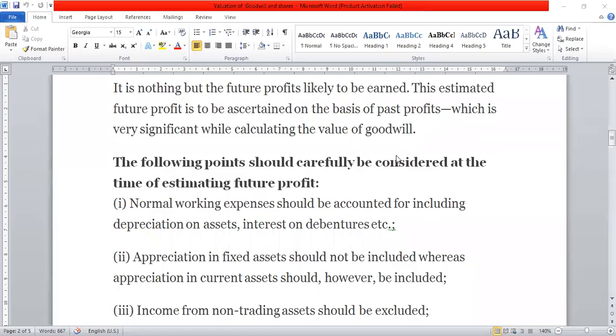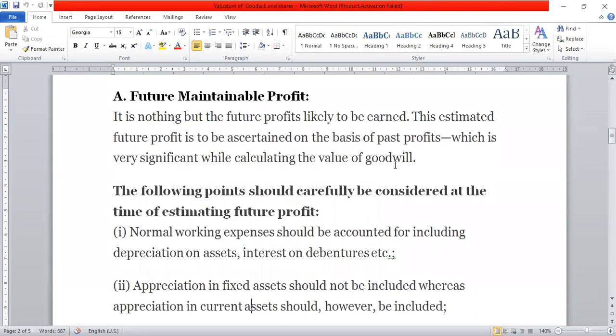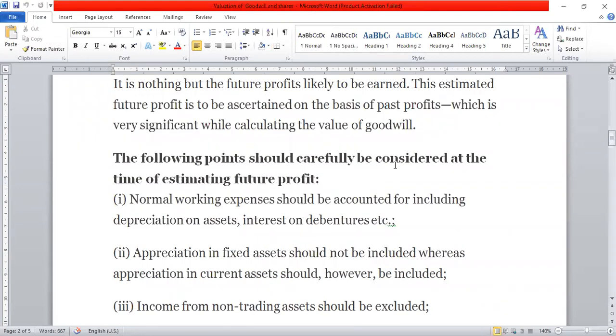While doing the valuation of goodwill, there are some important concepts. The concept number one is future maintainable profit. We have already seen about the future maintainable profit. It is nothing but future profit likely to be earned in future. Profit likely to be earned in the future is called future maintainable profit.